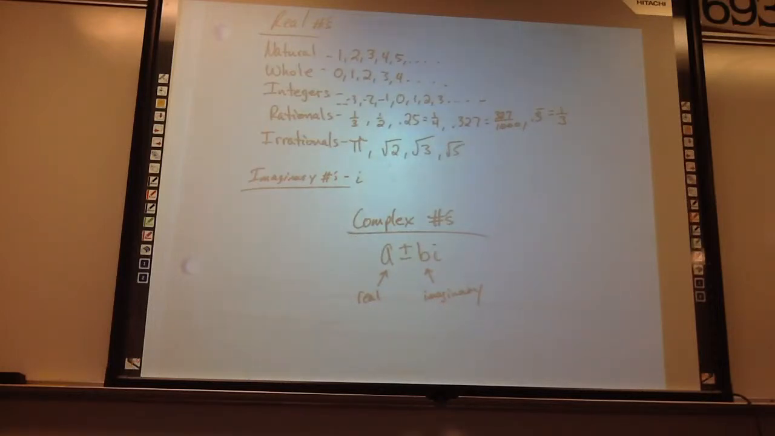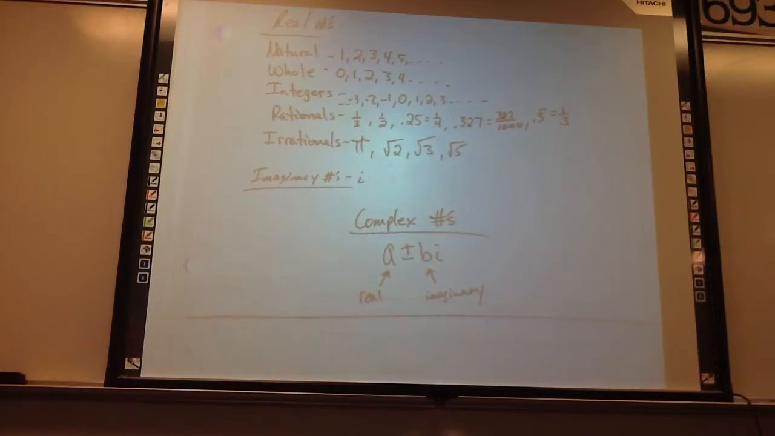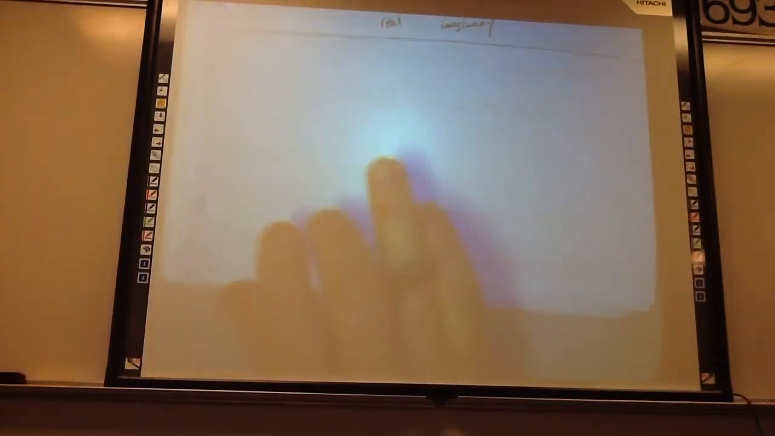We can do operations on complex numbers too. We can add them together, we can subtract them. It's really easy. And I'm assuming that we're going to do it right now, as a matter of fact. For example, addition.